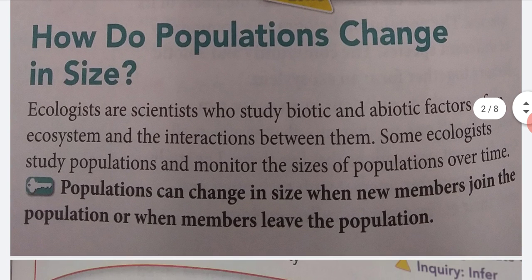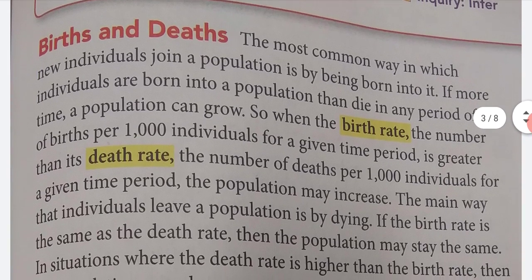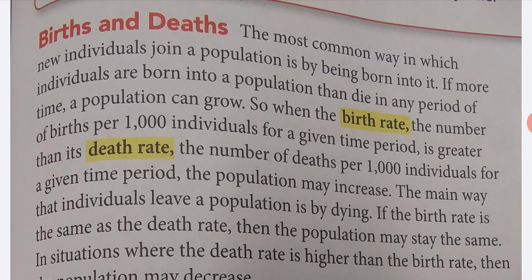How do populations change in size? Ecologists are scientists who study biotic and abiotic factors of an ecosystem and the interactions between them. Some ecologists study populations and monitor the size of populations over time. Populations can change in size when a new member joins the population or when members leave the population. Births and deaths. The most common way in which new individuals join a population is by being born into it.